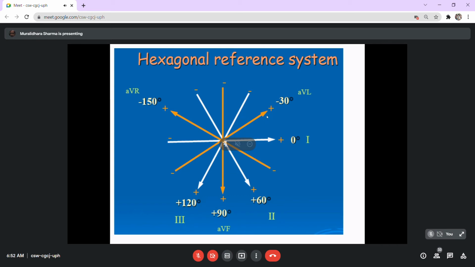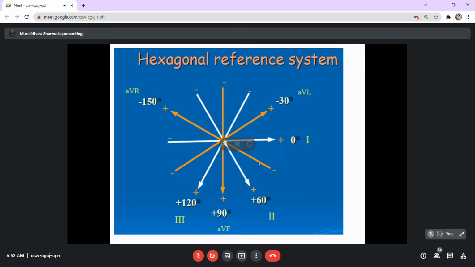It records the current at minus 30 degrees, whereas when the 0 potential is connected to the right arm, it records the current at minus 150 degrees, and we call it the AVR lead. And when the neutral point is connected to the foot, it gives the AVF lead, which gives a current at plus 90 degrees.